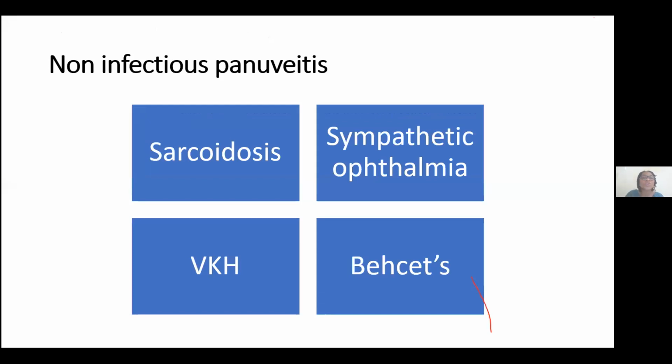Patients that will usually have non-infectious panuveitis. I have described infectious panuveitis, TB, syphilis, and co. You can have that non-infectious panuveitis. You think of sarcoidosis, sympathetic ophthalmia, Vogt-Koyanagi-Harada syndrome can also present like that.